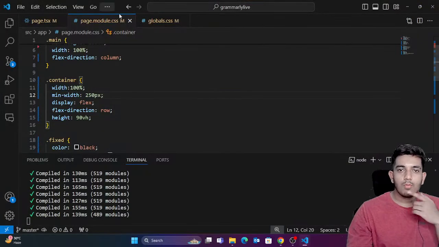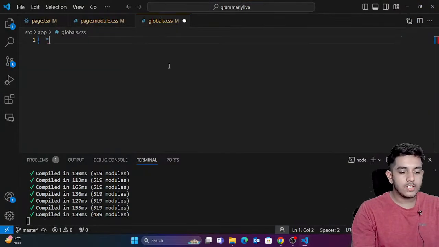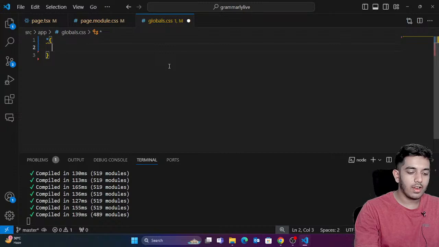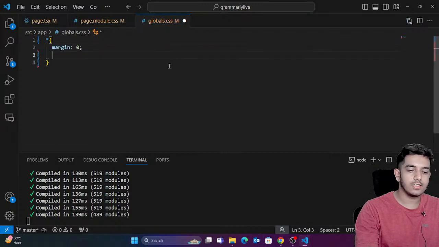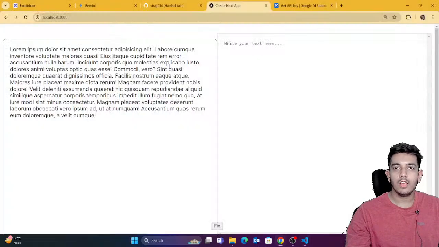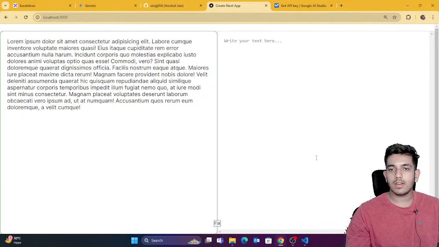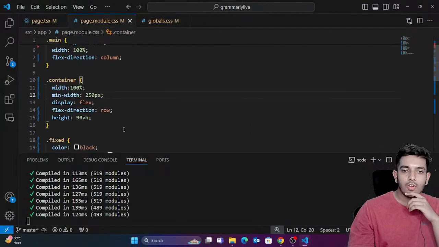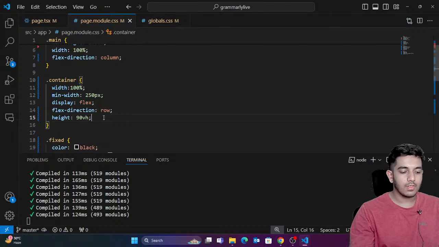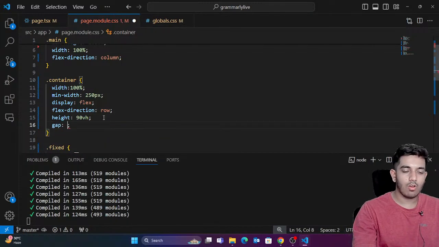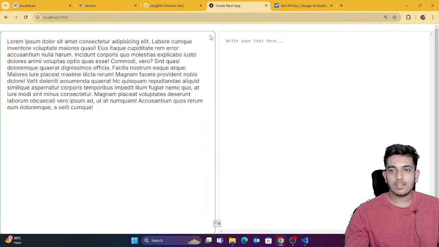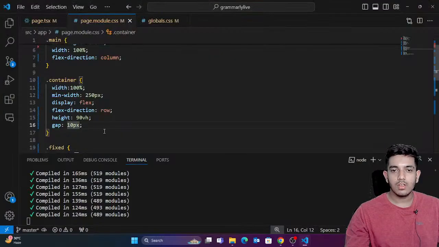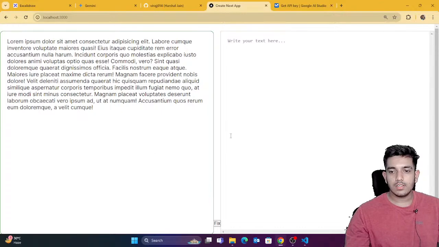Yes. One more thing guys which I need to do is in global.css I'm just gonna say star, margin 0. I don't want any existing margin, and padding 0. So you would see that the existing margin and padding is gone. Perfect. Now inside the container, we are gonna say that there is some gap of around 10 pixels. So you can see that there is some gap between these two items. Let's just make it 20. So you can see that 20.